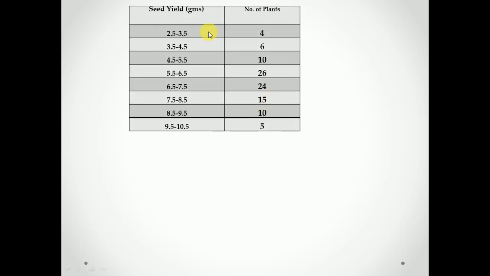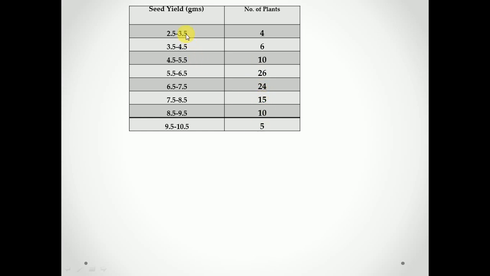Okay, so these are the data. In this, the classes are continuous, that is 2.5 to 3.5. It will not start at 3.6. It will start again from 3.5 to 4.5, 4.5 to 5.5, 5.5 to 6.5, till 10.5. And the number of plants values are 4, 6, 10, 26, 24, 15, 10 and 5.